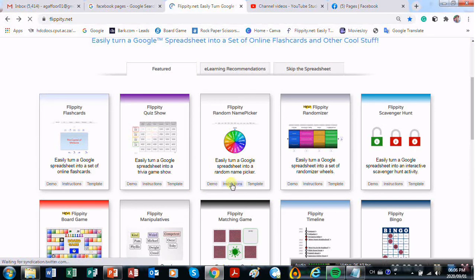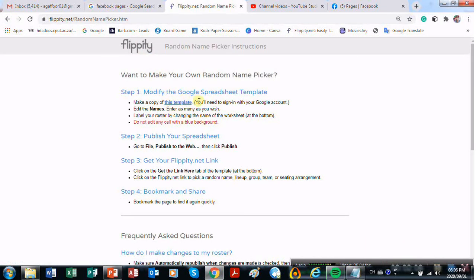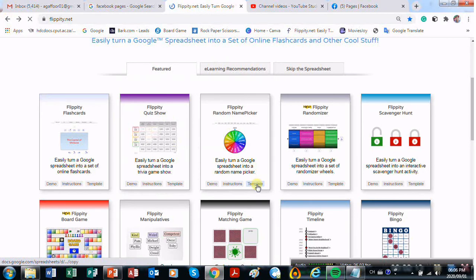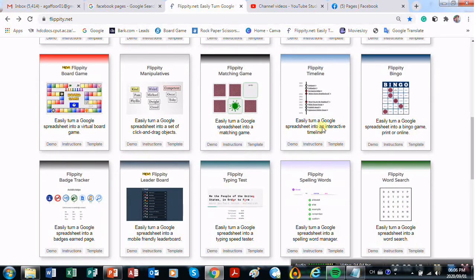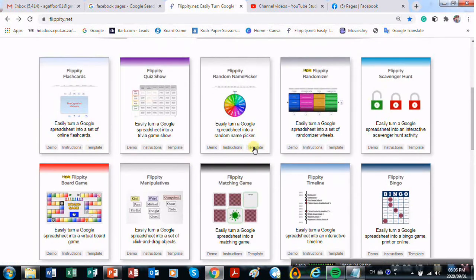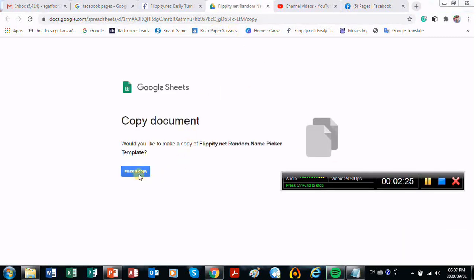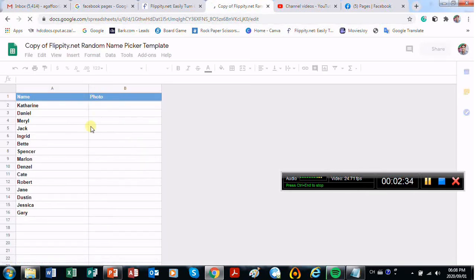Then instructions, when you click on instructions, it will show you how to modify a template. Now I'm going to go through this with you. So that's perfectly fine, right? So you want to now open up a template, and this will work for any of these, right? So we open up the template. Once you click on your template, it will give you this, and you make a copy. Now when you say make a copy, it's going to take you to the back end. Okay, so now it's going to take you to the spreadsheet.